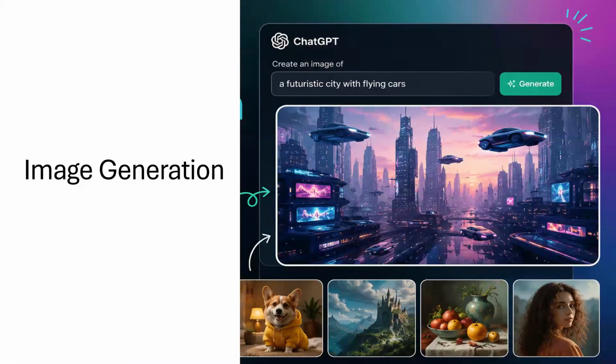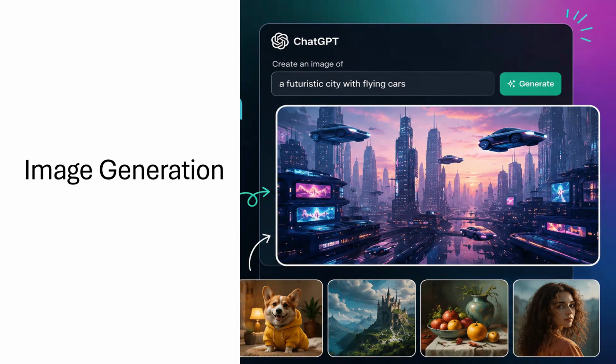So the next and very interesting feature is image generation. Imagine you have a professional designer, illustrator, photographer, and digital artist available 24/7, right? Instead of spending hours designing an image, you simply describe what you want, and within moments it is created. That's what ChatGPT image creation mode does.